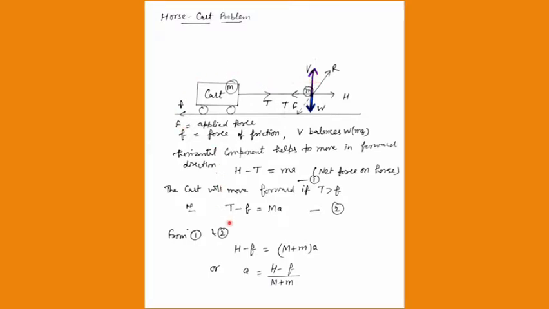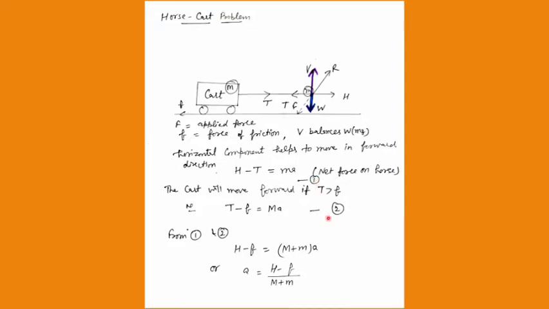So T minus f is equal to capital M into A. But as we have discussed, these tension forces are equal and opposite by the third law. Then I can add equations 1 and 2, so this tension force will get cancelled. Capital M is the mass of the cart, so with acceleration A, the resultant force acting in this right direction will be capital M into A.